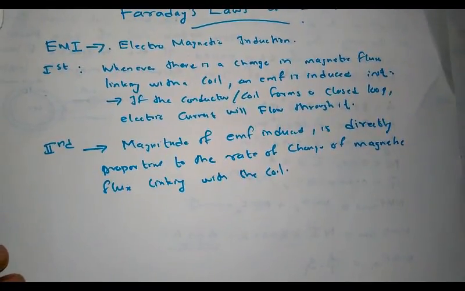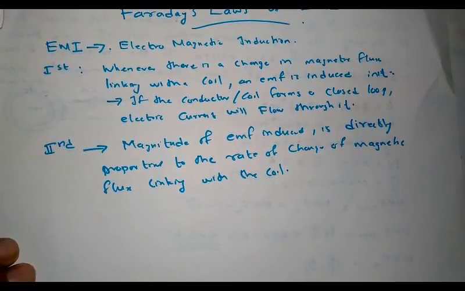This law gives the magnitude of induced EMF, and it states that the magnitude of induced EMF is directly proportional to the rate of change of magnetic flux linking with the coil. That is, the greater the rate of change of magnetic flux linking with the coil, the greater the variation of magnetic field, the greater will be the value of EMF induced in the coil. That is, EMF induced is directly proportional to the rate of change of flux linking with the coil.